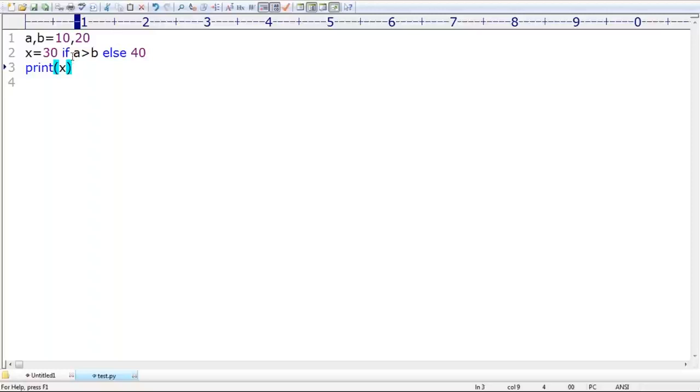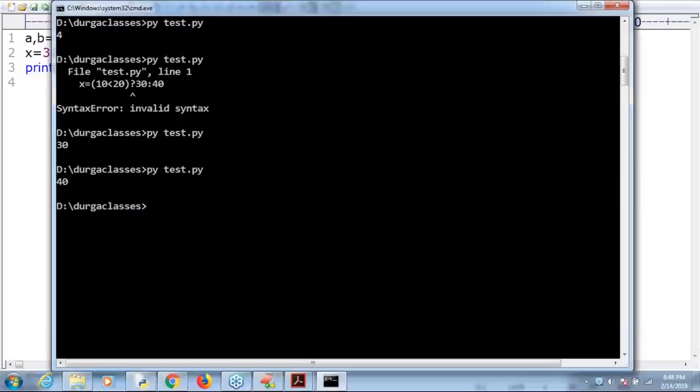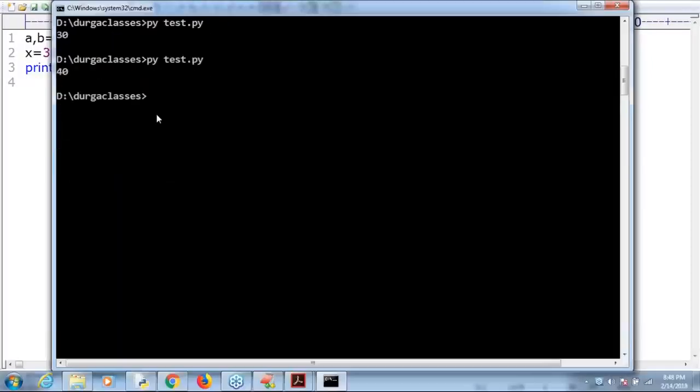Because this condition is false, 40 is the answer. If this condition fails, then 40 is the answer. Yes, 40 is the answer we get.